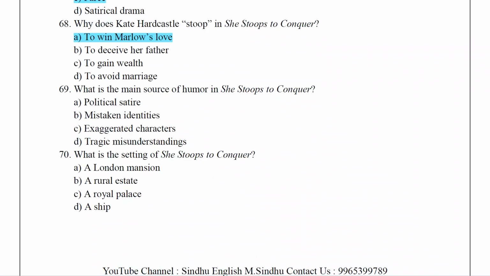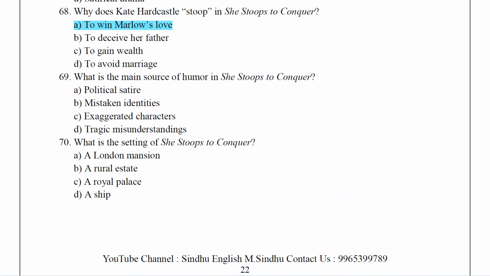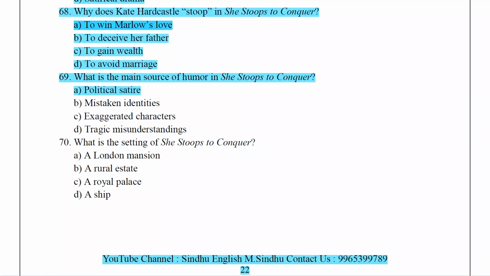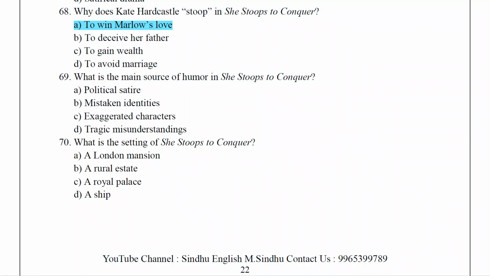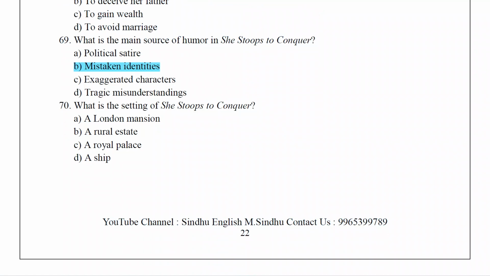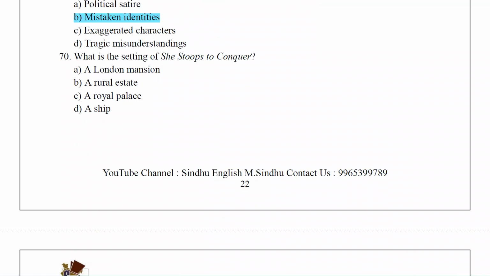What is the main source of humor in She Stoops to Conquer? The answer is mistaken identities. What is the setting of She Stoops to Conquer? The answer is a rural estate.